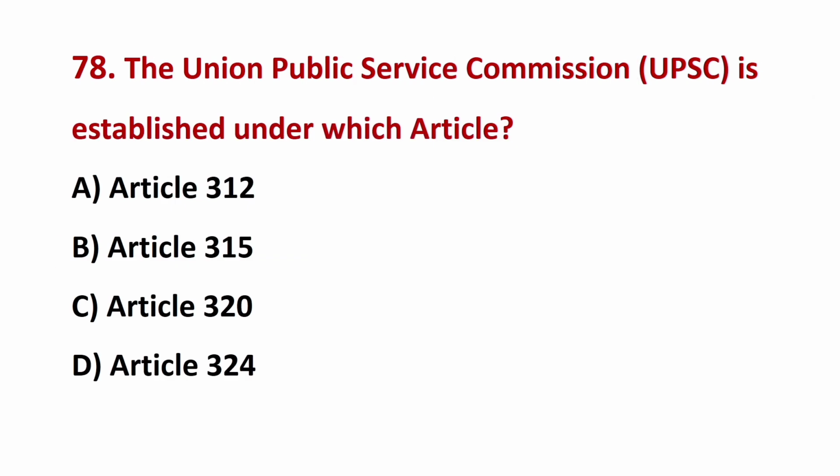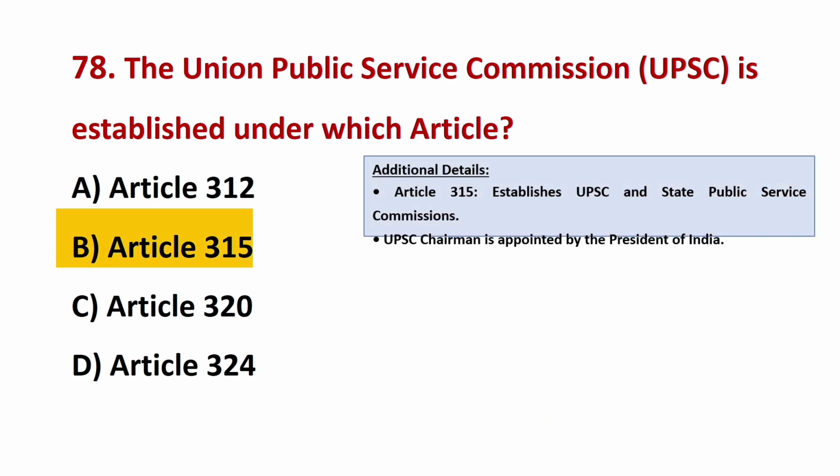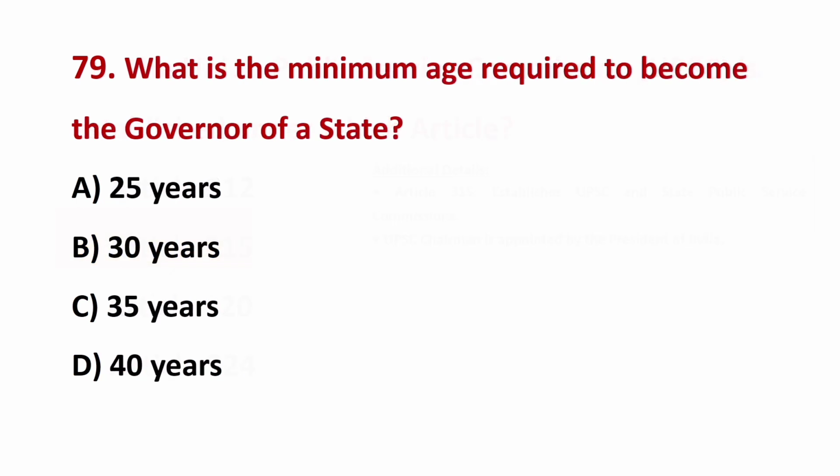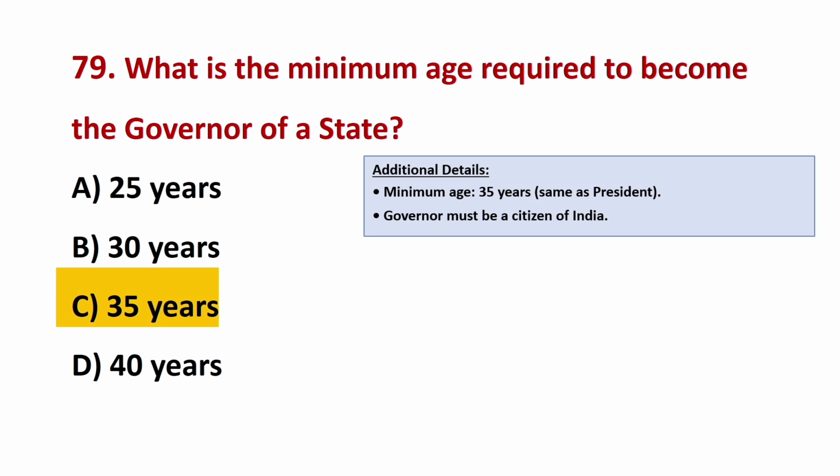The Union Public Service Commission, UPSC, is established under which article? The correct answer is B, Article 315. What is the minimum age required to become the governor of a state? The correct answer is C, 35 years.